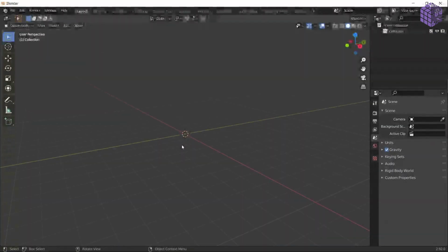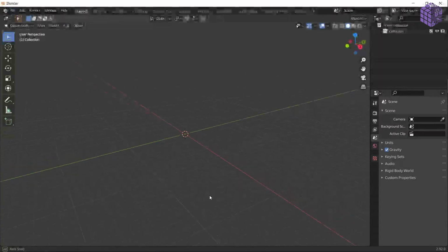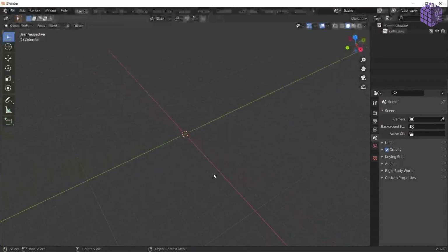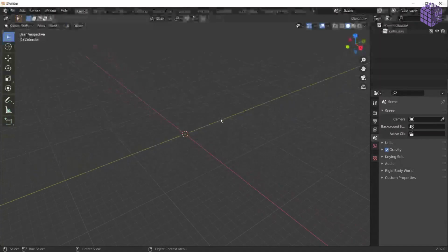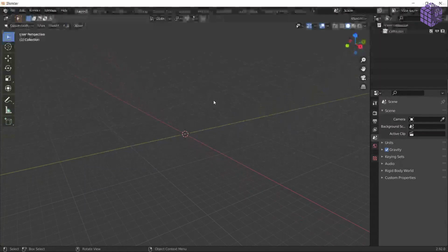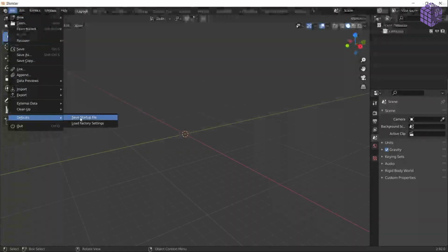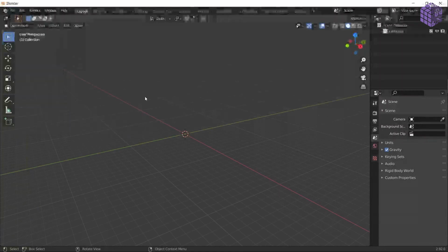And you can set up the system. So when I enter into Blender and create a new file, I don't get the basic cube. That's the default cube, so you can basically set up the system so that you don't get it. I can go into File, Defaults, and save it as a starter file, which is going to save this system as a starter file. So every time you enter Blender, you don't get that default cube, which everybody hates.